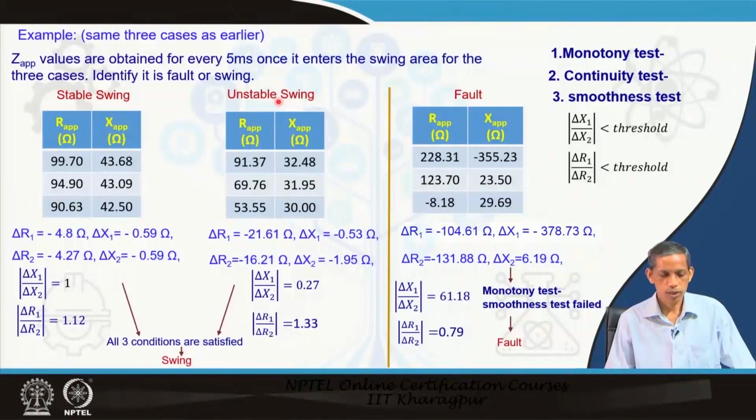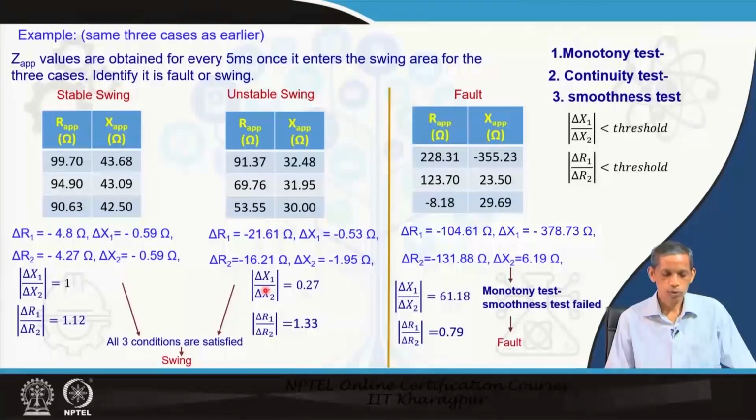Come to the unstable swing, case 2. Here also the corresponding R and X values are available. So, we again calculate delta R 1 and delta R 2 and delta X 1 and delta X 2, and you see that here also the continuity is maintained, that is, there are no values of significance. The monotony is also maintained, because you see the corresponding changes in sign.